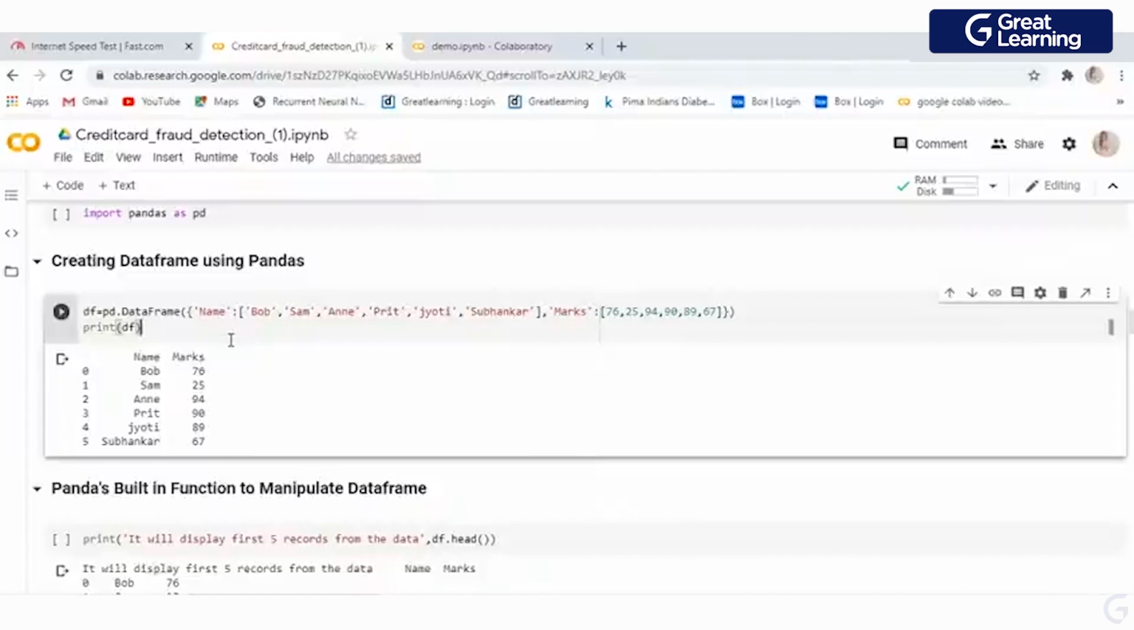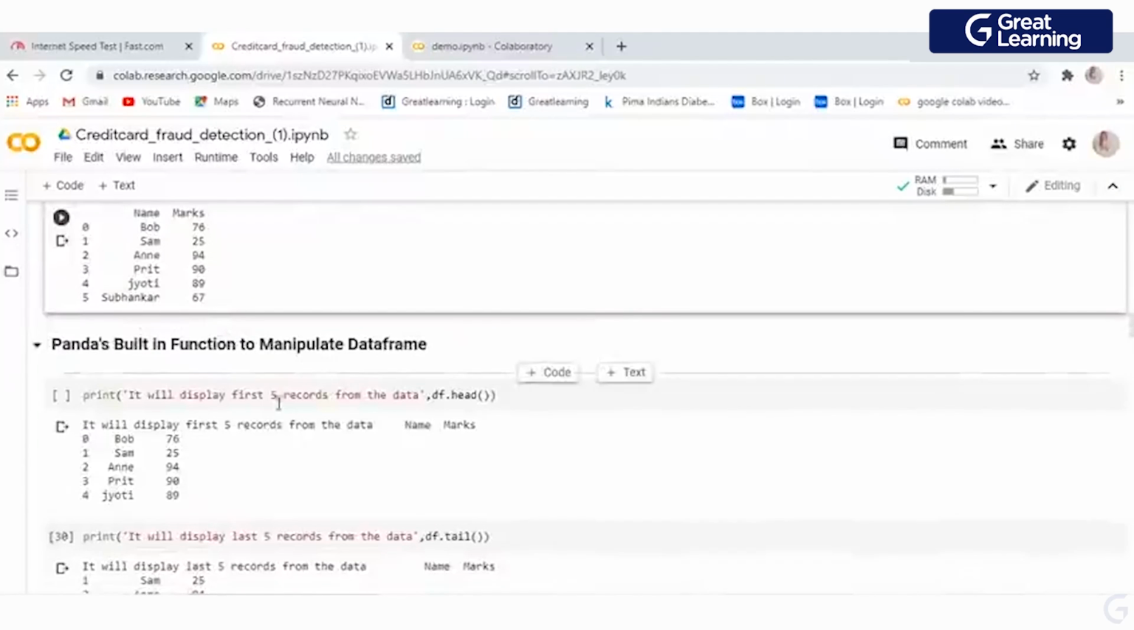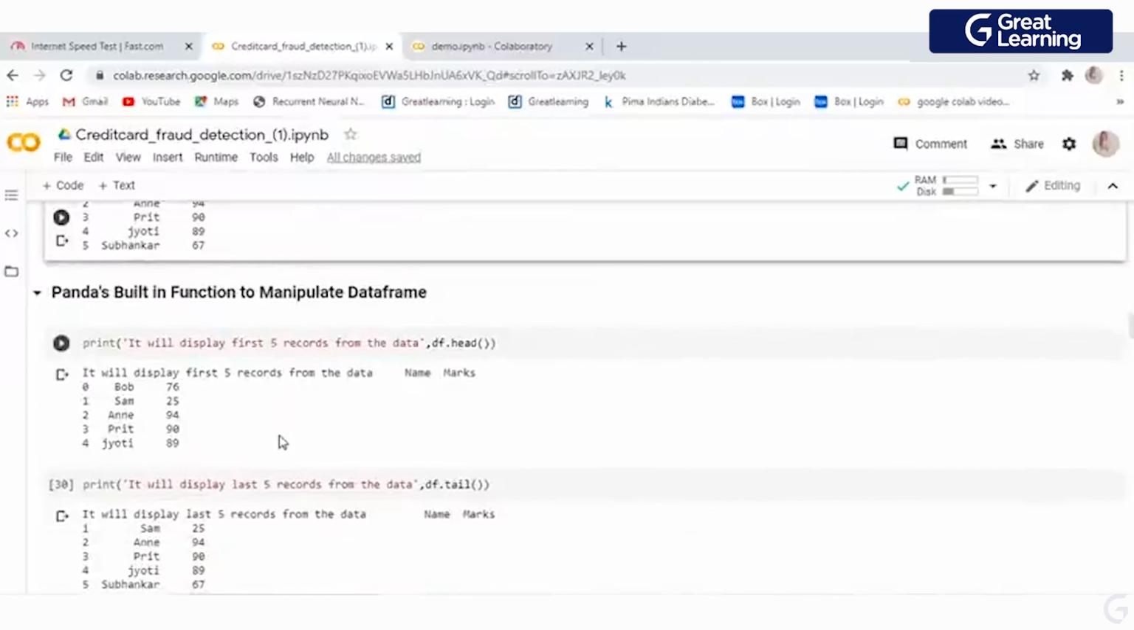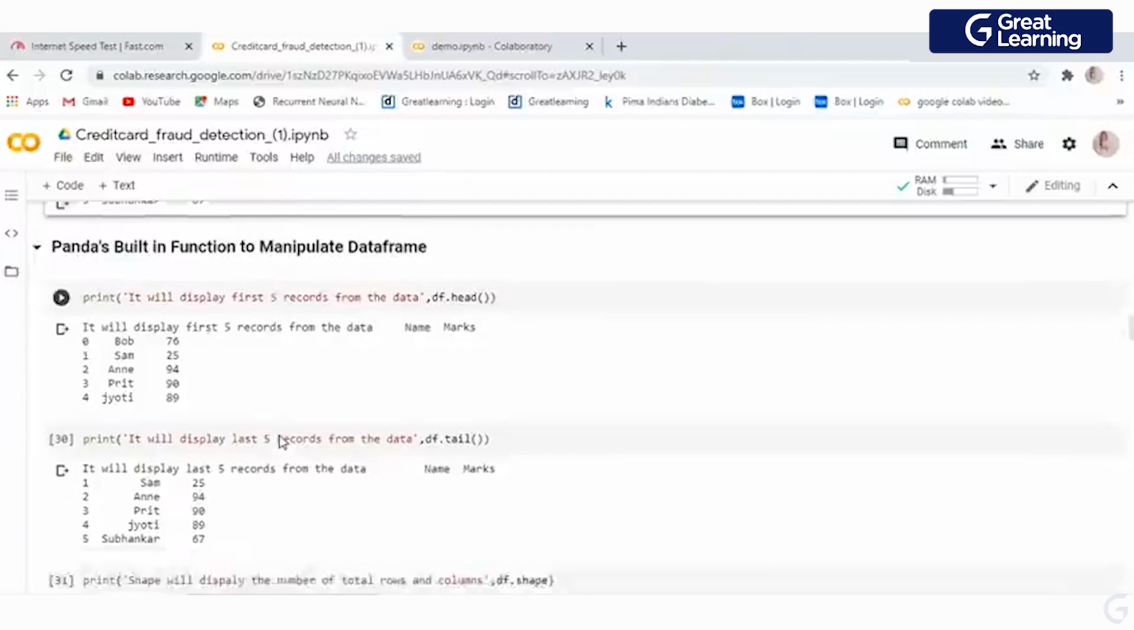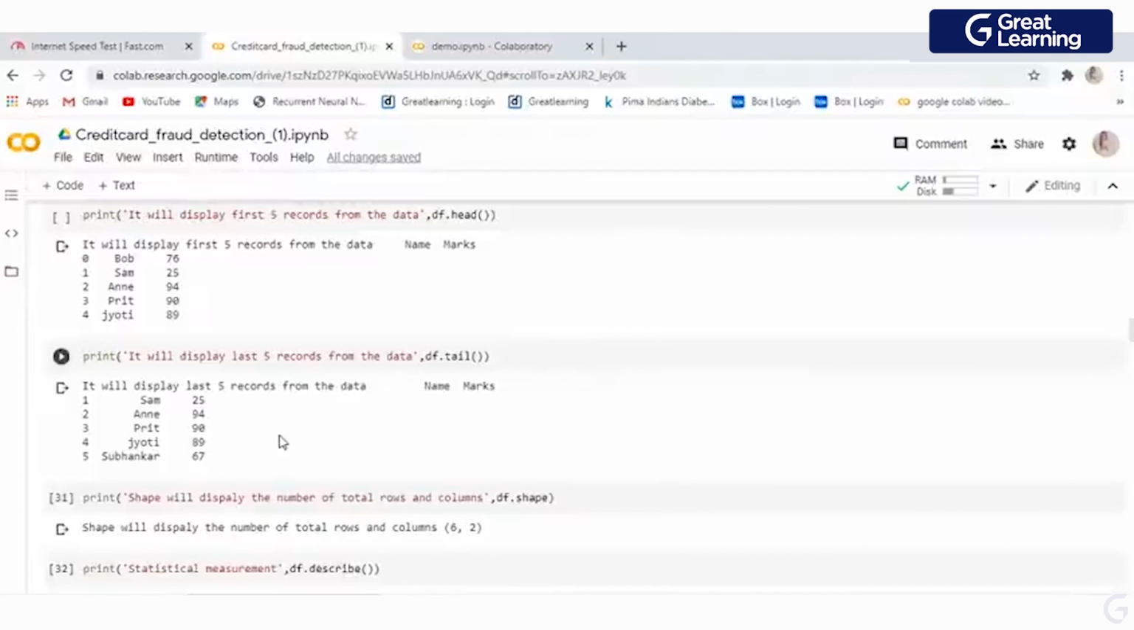So a data frame is basically a tabular format, right? In that data frame, you can store your data. Here I have some of the built-in functions. We have dot head, which will return the first 5 rows of your data set. Then we have the dot tail function, which will give you the last 5 rows of your data set.